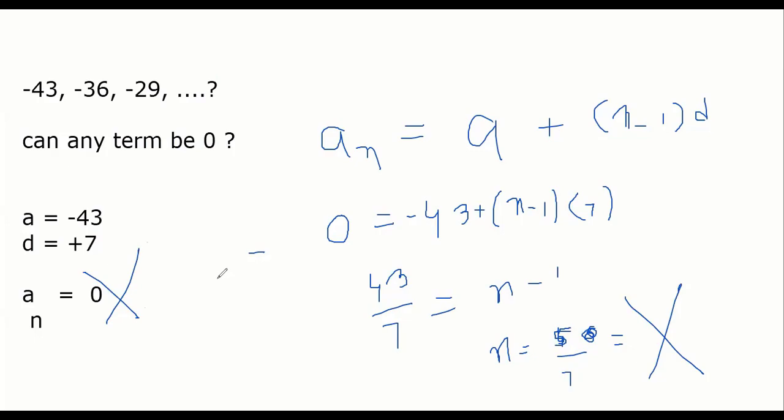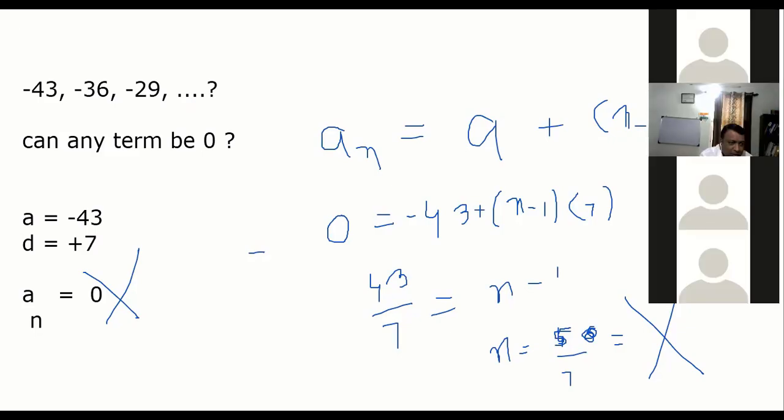Yes, sir. The point is, it's not about what numbers we are getting. It's about what type of number we are getting. Are we getting a whole number or something else? Even if you get n equal to negative, suppose instead of 0, I say can any term be something else, and you find n, if you get n equal to negative, then also it's not possible. Is everybody absolutely clear? Because I want to move ahead with more types of problems. Any question? All good? Yes, sir.